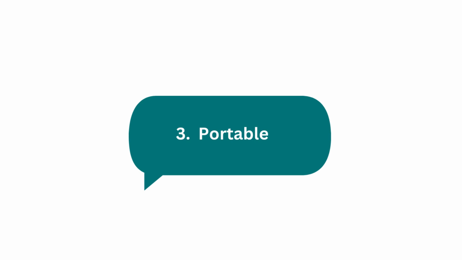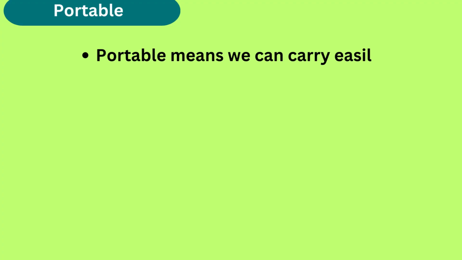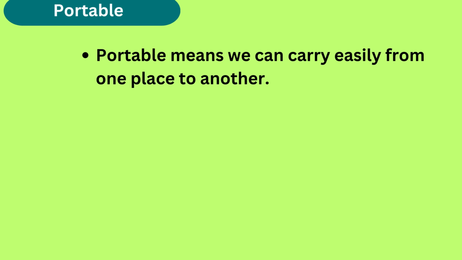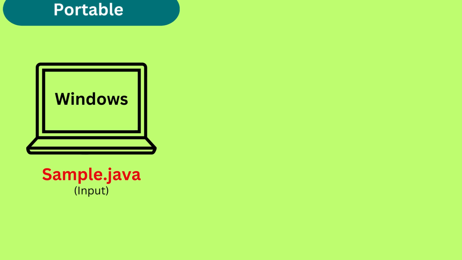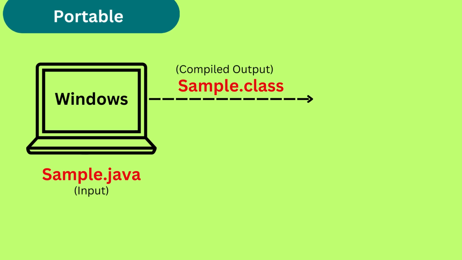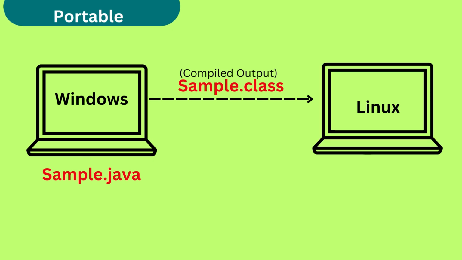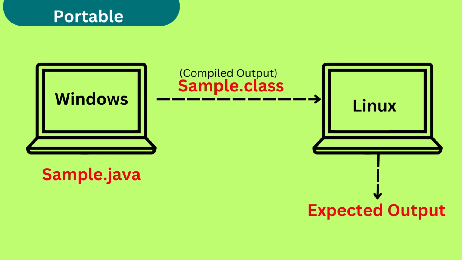The third feature is portable. Portable means we can carry from one place to another. So let's understand with the help of an example. Suppose you have written Java code on a Windows machine, and when we compile that code, a .class file will get generated. The .class file contains bytecode that can be run on any platform. So if we run that bytecode on Linux or Mac operating system, then it will run without any error. So there is no platform dependency. This feature makes Java portable.